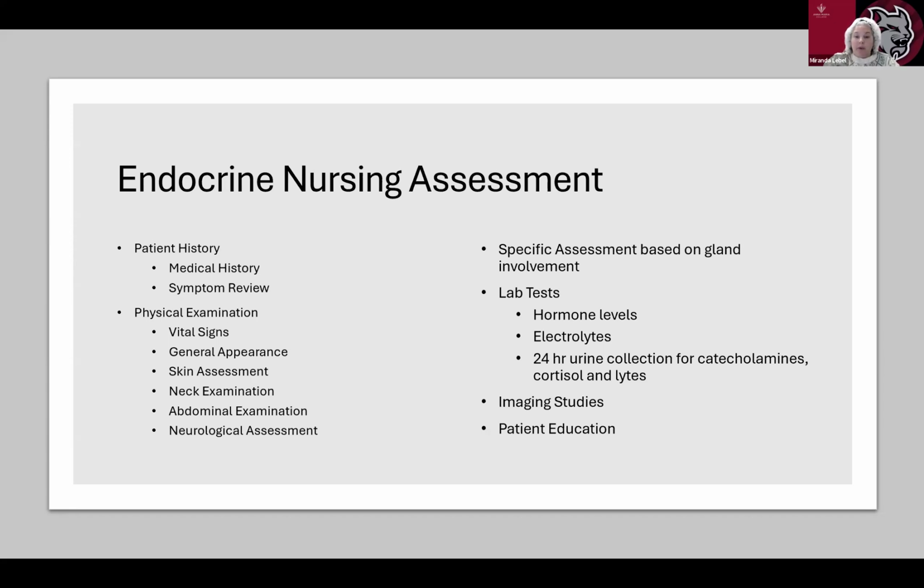And then lab tests would be hormone levels. So like TSH, T3, T4 for thyroid, cortisol for adrenal function, and fasting glucose and HbA1c for diabetes. Then we would move to electrolytes, especially sodium and potassium, to evaluate for conditions like SIADH or adrenal insufficiency. We might also get some urine tests, a 24-hour urine collection specifically for catecholamines, cortisol, or electrolytes. And then we could also do some imaging studies. So we would consider referring for imaging studies if we need an ultrasound for the thyroid or adrenal glands, and a CT or MRI for further evaluation of tumors or structural abnormalities.